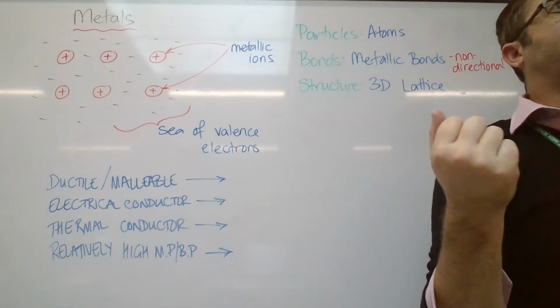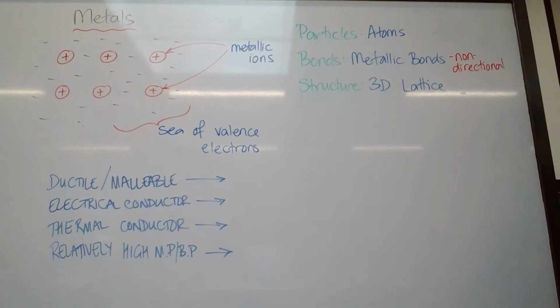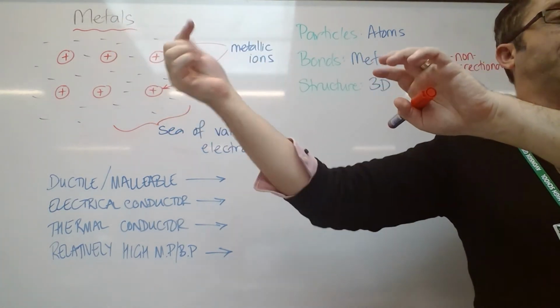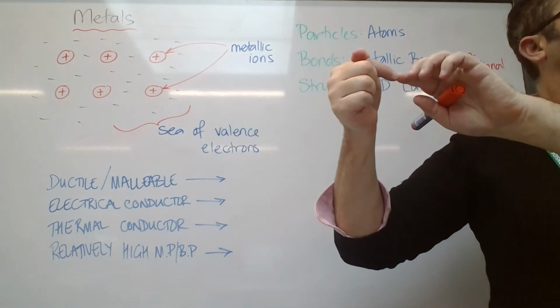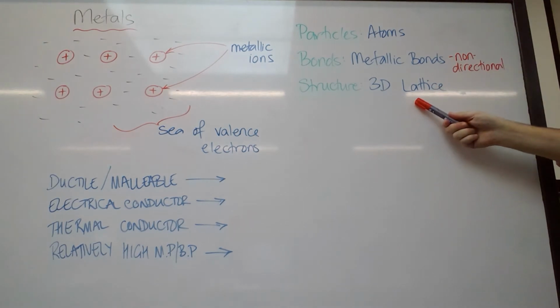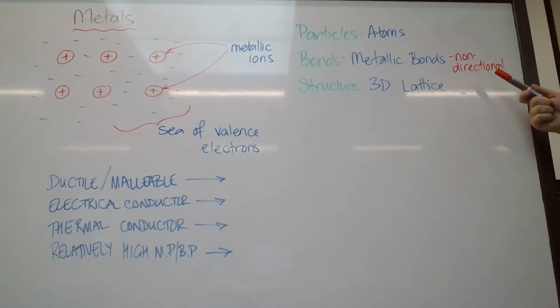Whereas if we had a comet on a crash course with the Earth, now that's more like an ionic bond because it's coming straight at it and being accelerated more and more the closer it gets. So being non-directional, it's still a strong bond, but it's not directional, so it'll allow things to move. And this is the key thing.